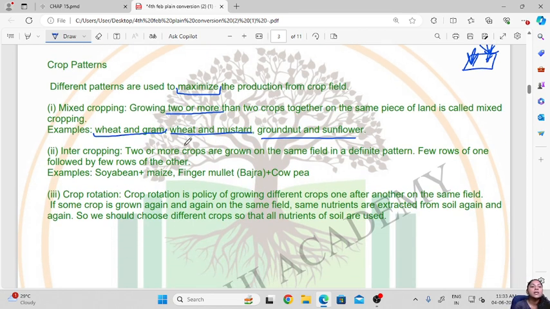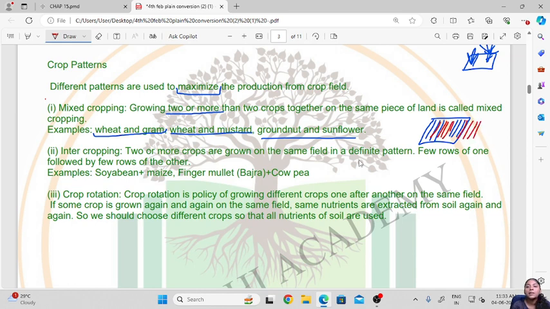Then the next is intercropping. In intercropping, two or more crops are grown in the same field in a definite pattern. Few rows of one crop are followed by few rows of the other crop. Suppose this is a piece of land, so few rows will be of one type of crop and then there will be few rows of the other type.